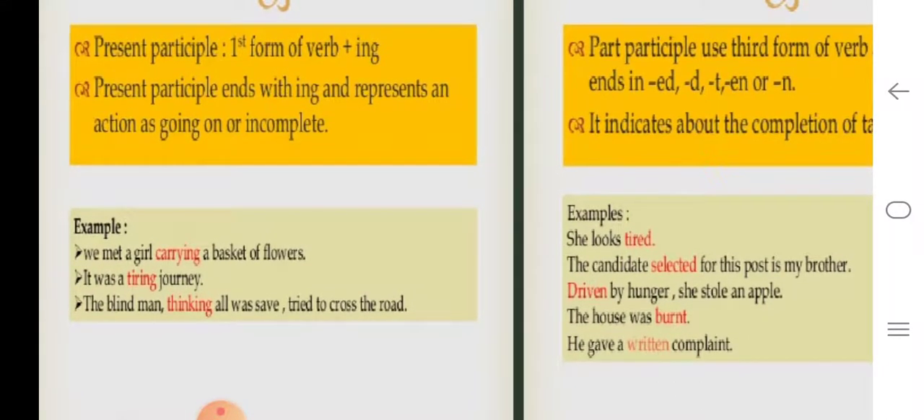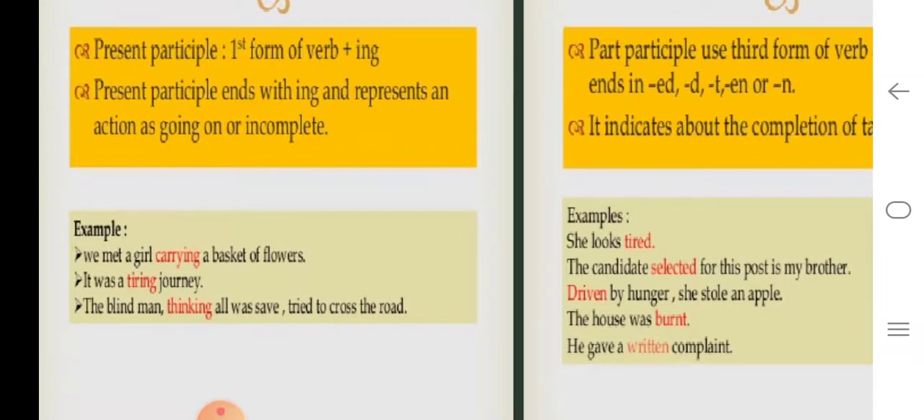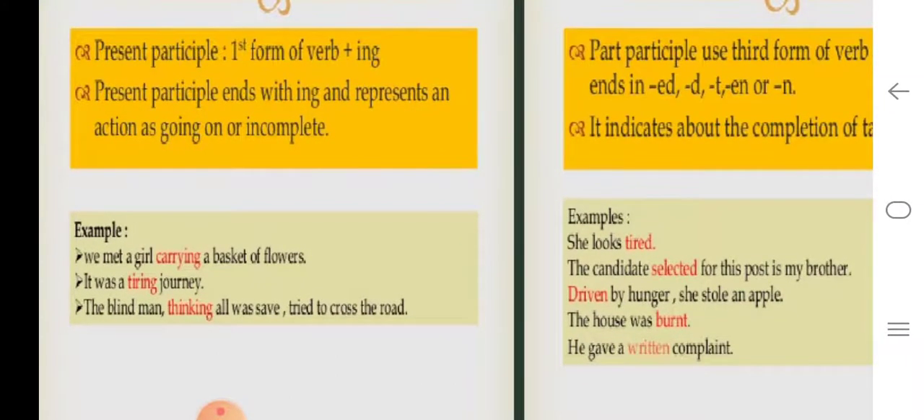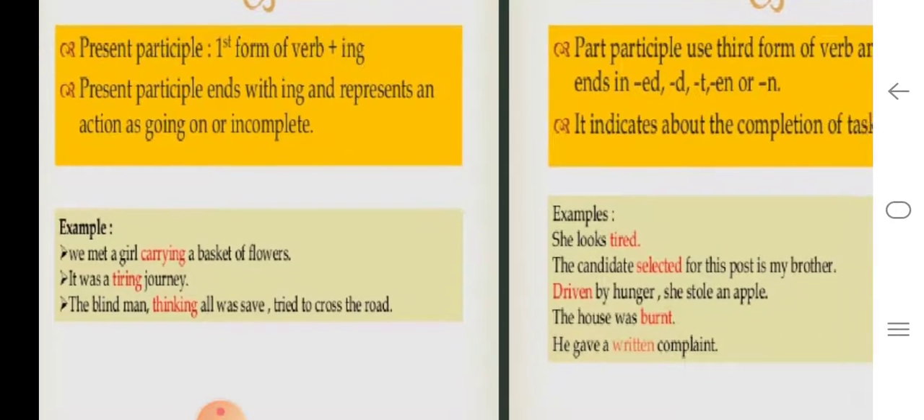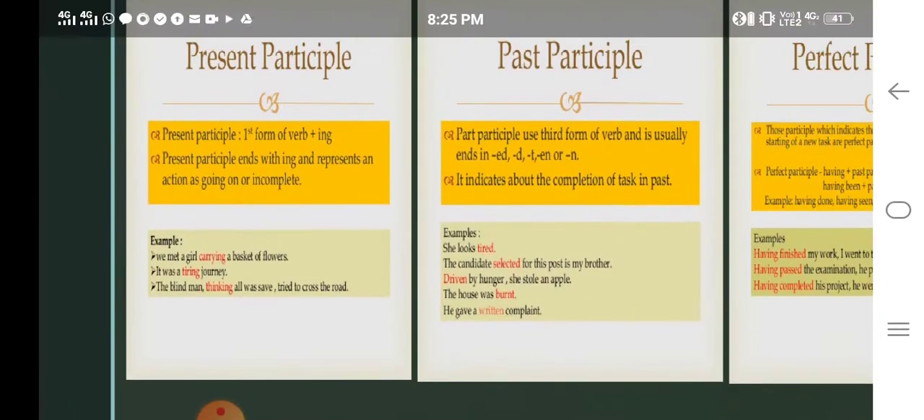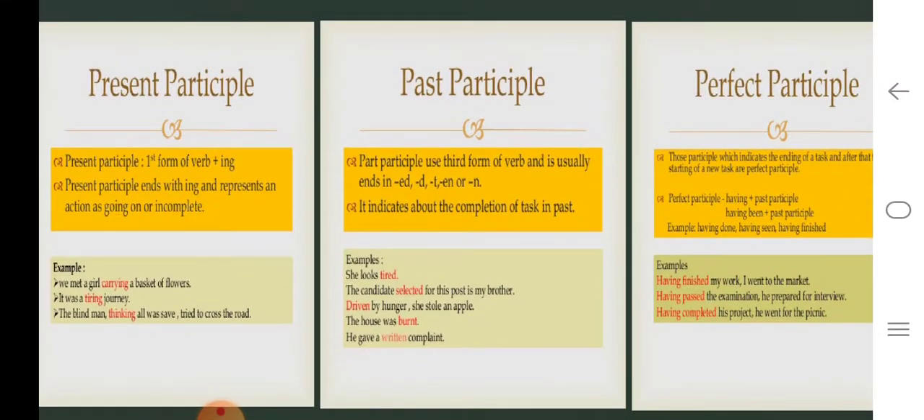Okay, it was a tiring journey. The blind man, thinking all was safe, tried to cross the road. So here you can see the action is incomplete. Okay. So here in the present participle, you are going to use the first form of the verb plus ing.